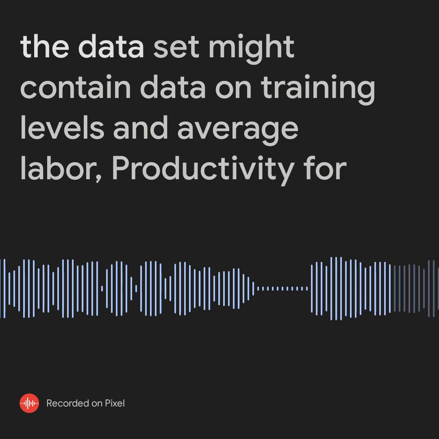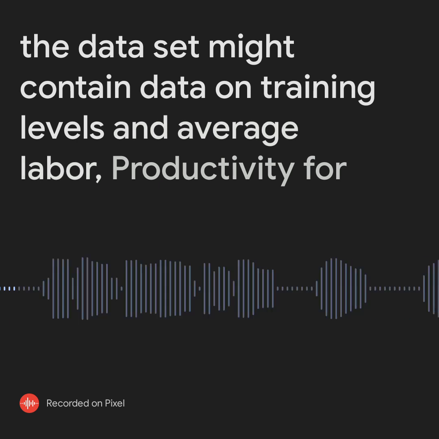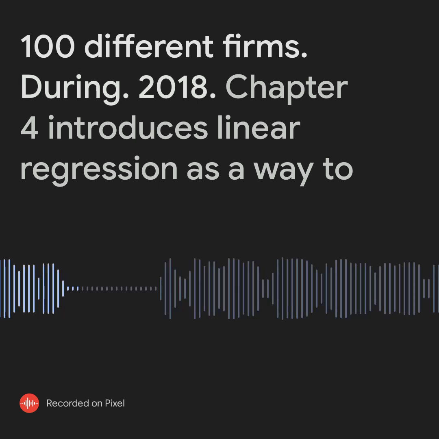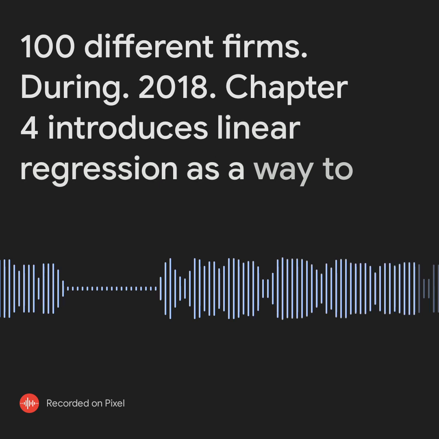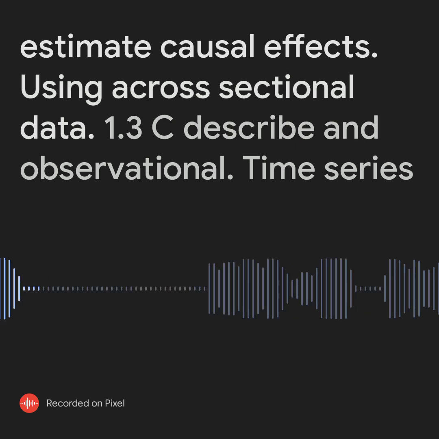For example, the data set might contain data on training levels and average labor productivity for 100 different firms during 2018. Chapter 4 introduces linear regression as a way to estimate causal effects using cross-sectional data.